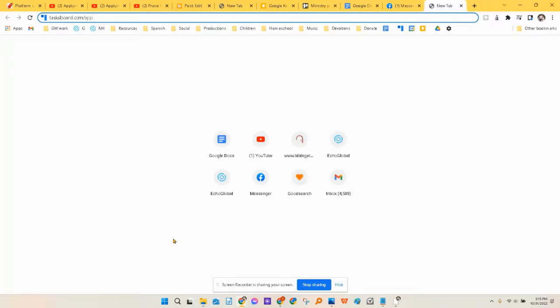And I also use a terabyte. It's like a giant flash drive for storing things, so you can put notes and projects and pictures and videos on your terabyte and have, I forgot how many gigabytes it is, but it's a lot.